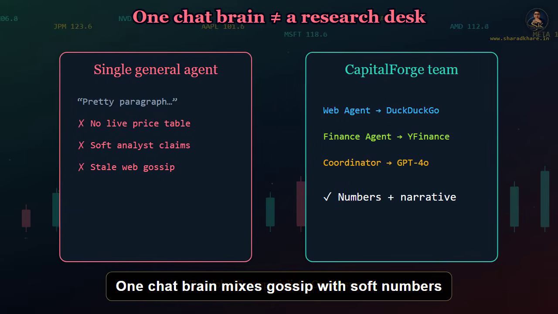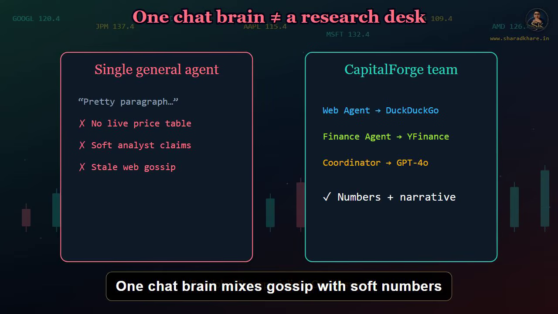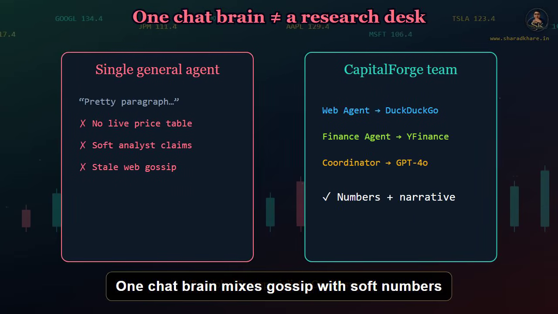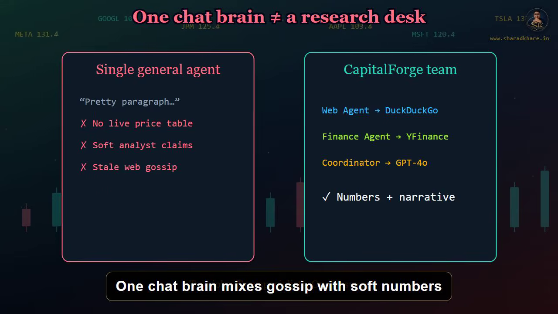Finance research really has two jobs. One job is live market data. The other job is broader web context. Capital Forge keeps those jobs in separate agents, then coordinates them with GPT-4o.